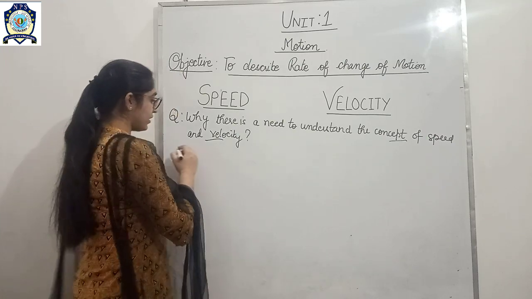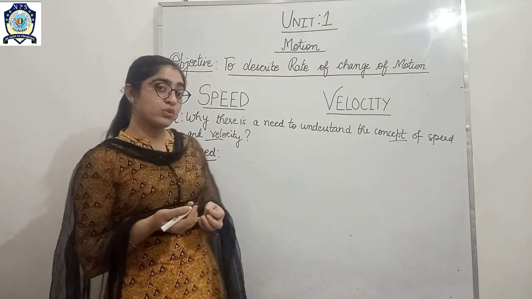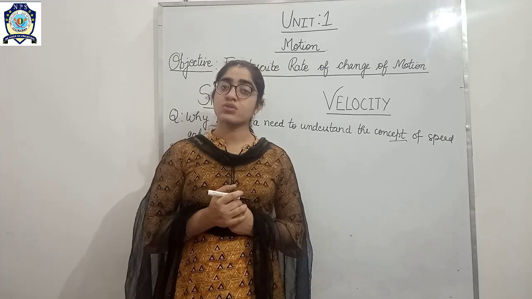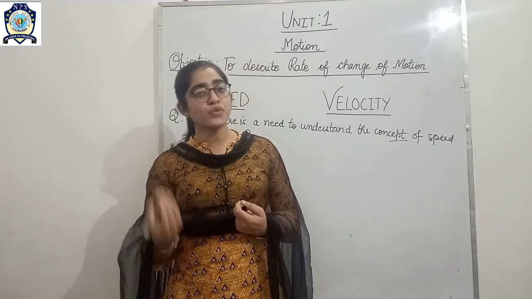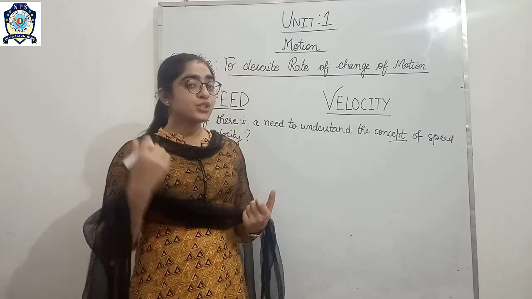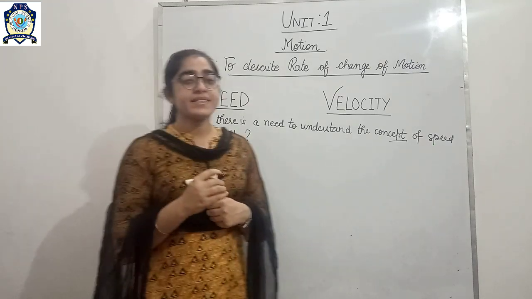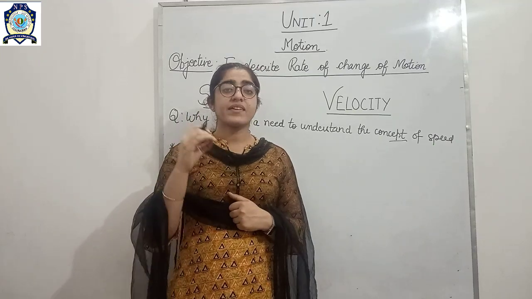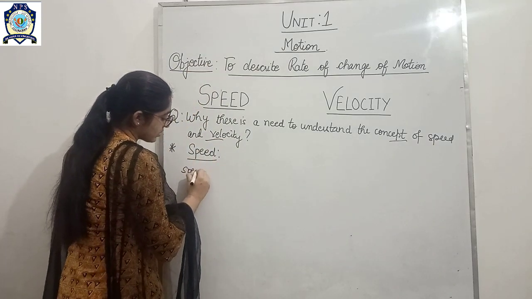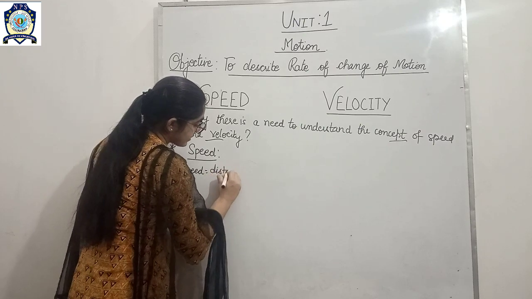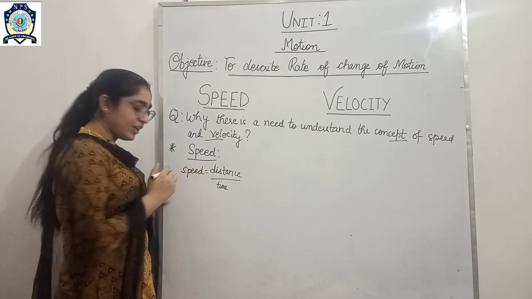Okay, so now let's start with the topic speed. As we know, some objects move faster while some others move slower. So to describe the motion, whether they move faster or slower, there is a term used in physics and that term is speed. So what is speed? Speed is defined as the distance traveled per unit time. So how will we write the formula of speed? Speed is equal to distance upon time.